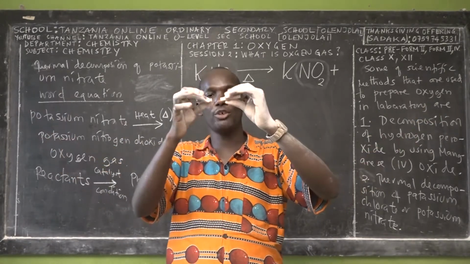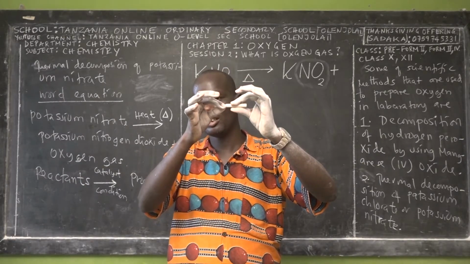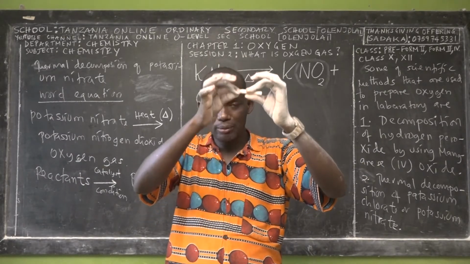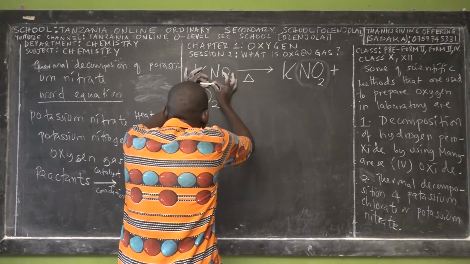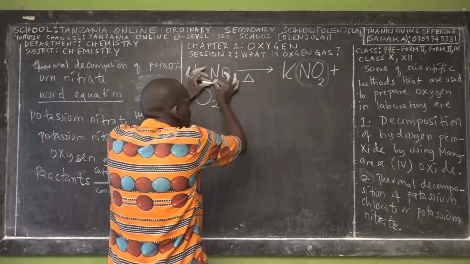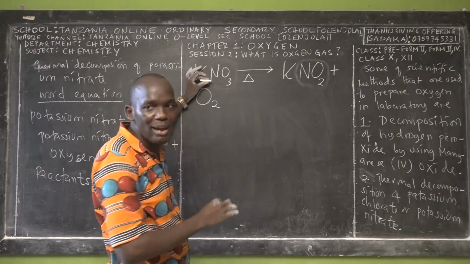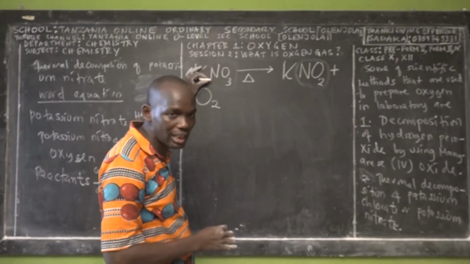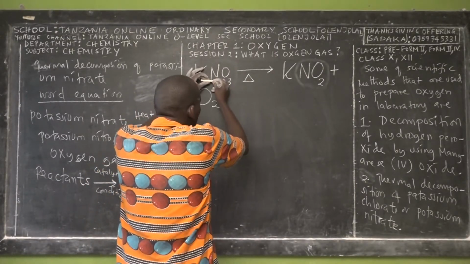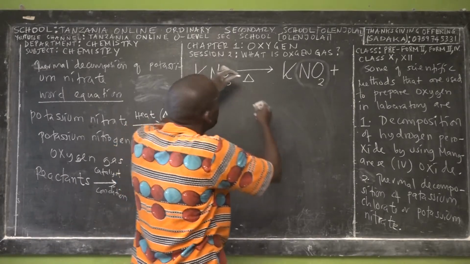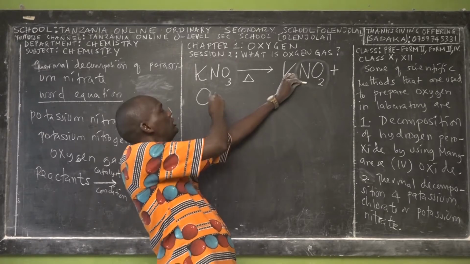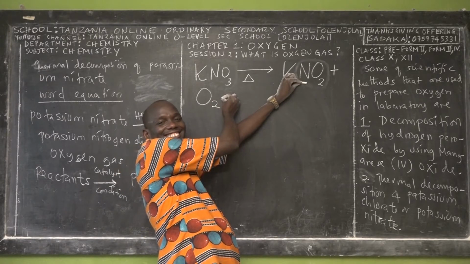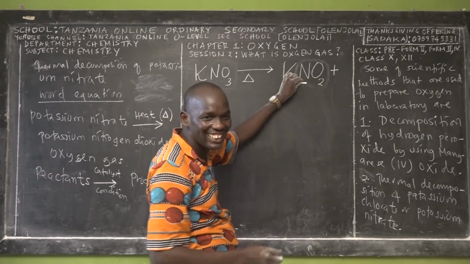Before it was one reactant, which we call potassium nitrate. Then we heat it by using a Bunsen burner in the laboratory. Once we heat it, it decomposes and forms potassium nitrite and oxygen. Are we together? Yes.